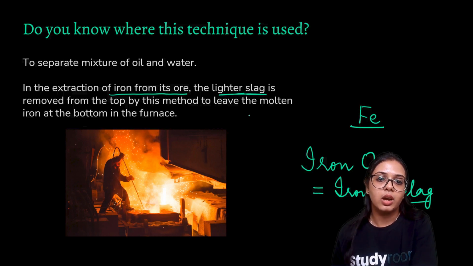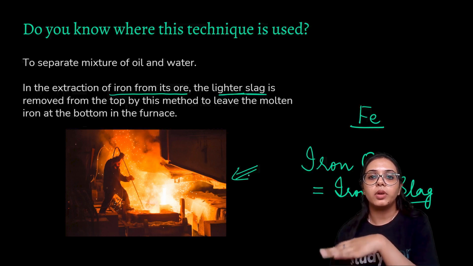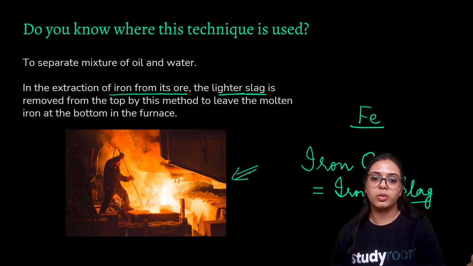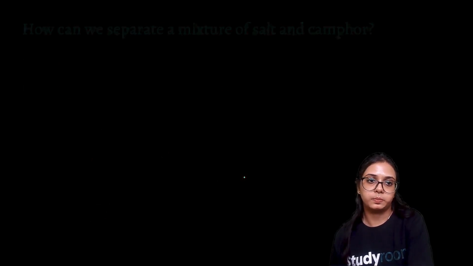So on a very large scale, this application is used in industries to separate molten iron from its lighter, dirtier slag, and that molten iron from its ore will be processed further to be obtained in its pure form.